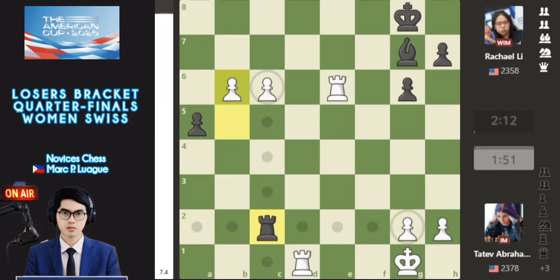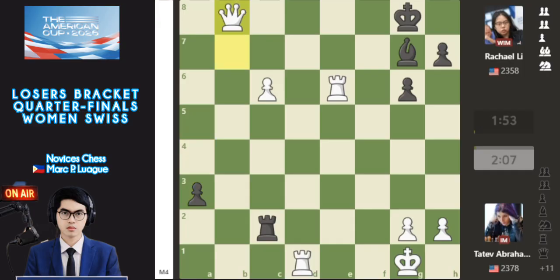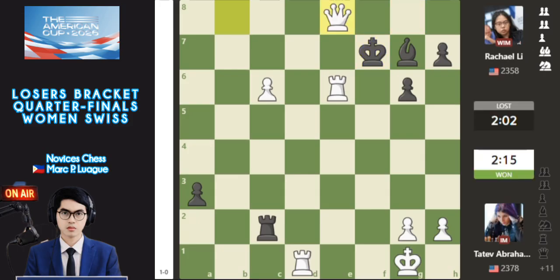And also b6 here, and also pawn to a4, and also b7, and also a3, almost promoting with blocks, and also b8 queen with check, and also king f7, and upcoming checkmate here is queen e6, a mating net. So WIM Rachael is knocked out, eliminated here in the losers bracket quarterfinals. Congratulations to International Master Tatev Abrahamyan, who proceeds in the losers bracket to the semifinals.